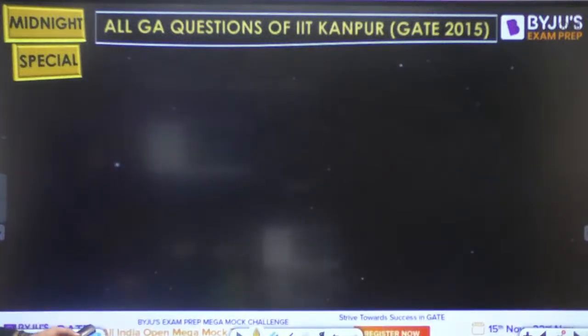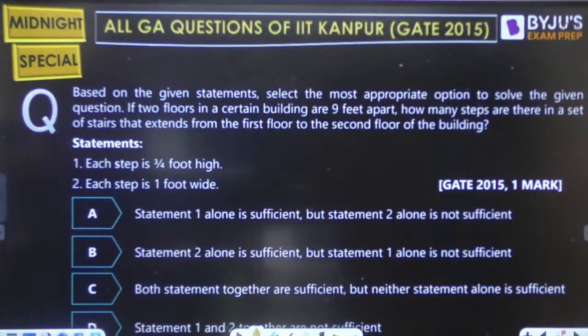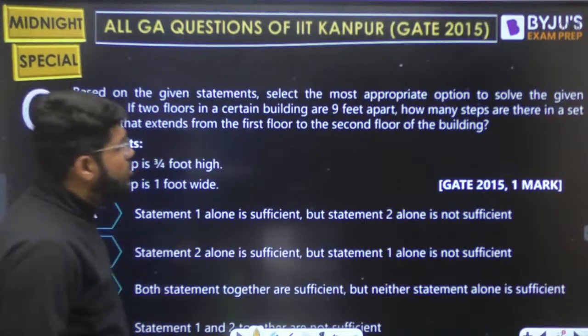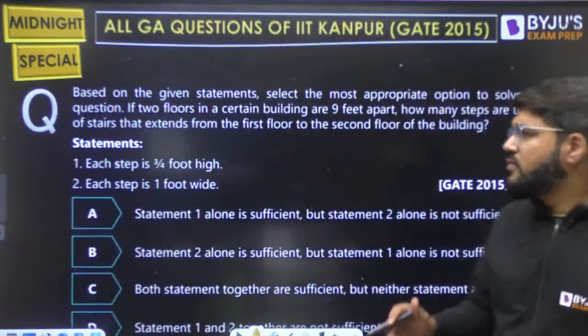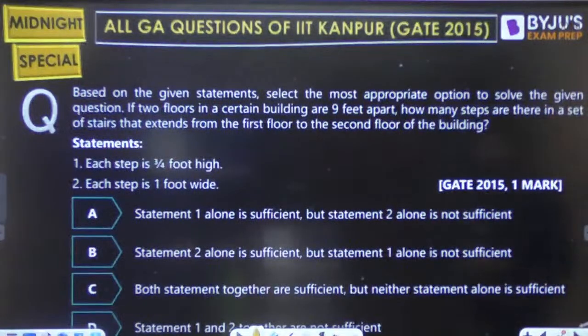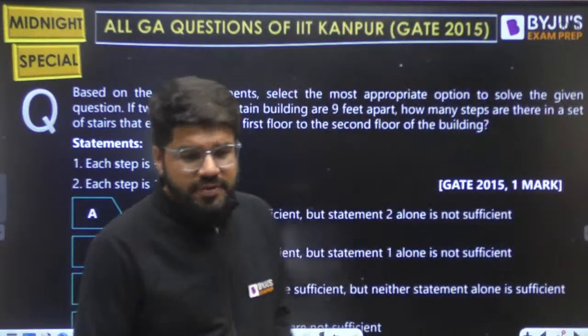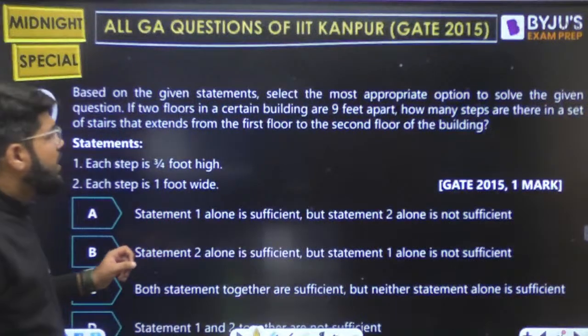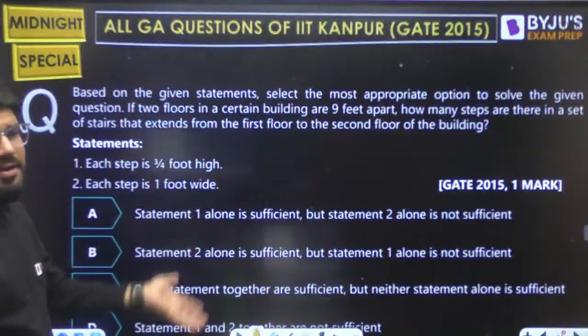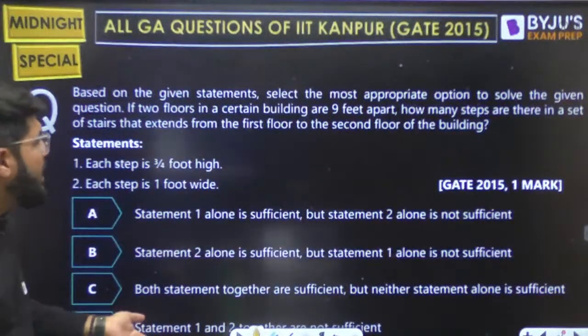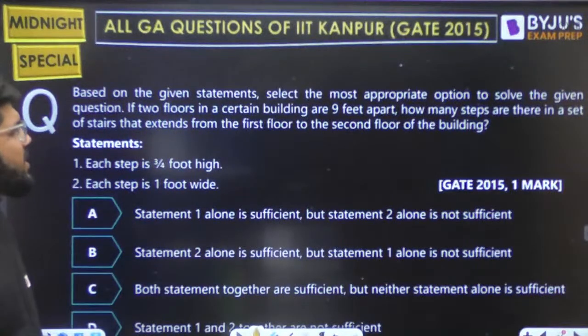Let's have a look at the next question now. Based on the given statements, select the most appropriate option to solve the given question. If two floors in a certain building are 9 feet apart, 9 feet apart. Now floors are separated by height. Of course, it has to be height. So the height between two floors is 9 feet.